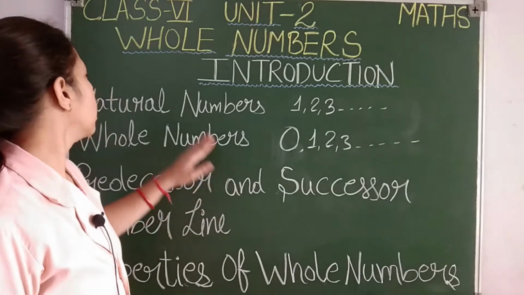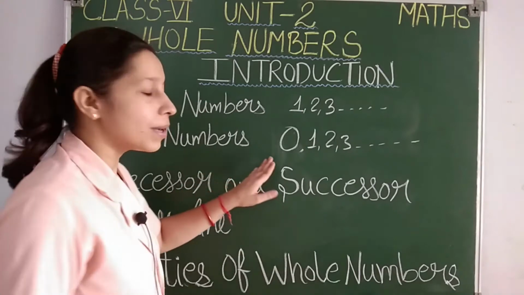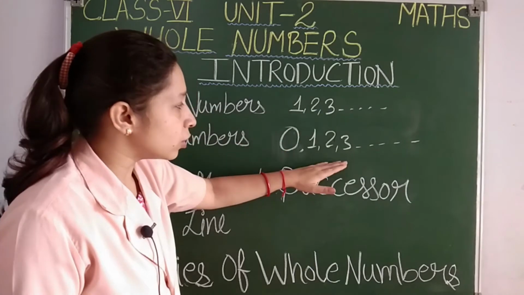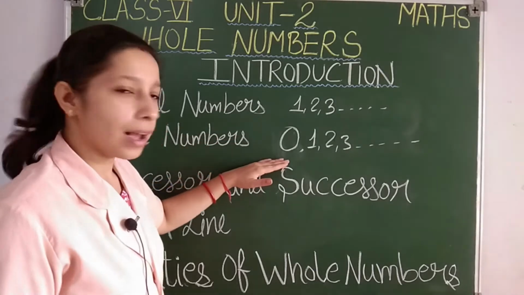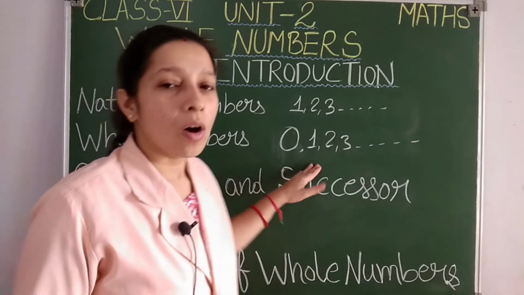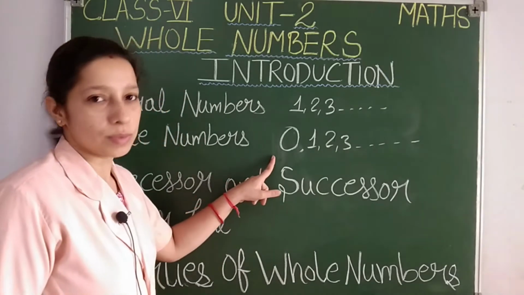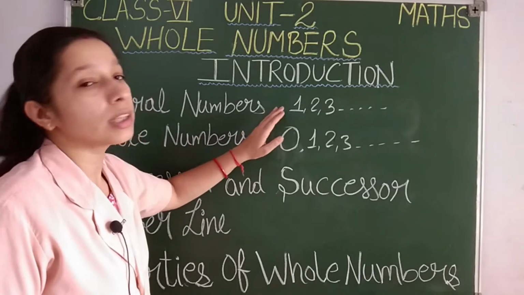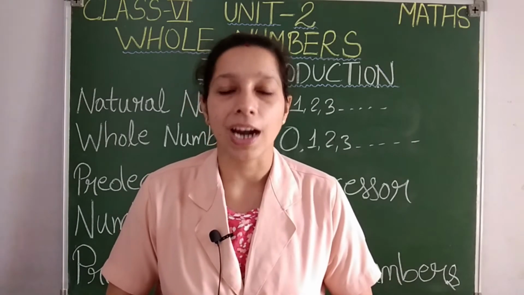So students, the difference between natural numbers and whole numbers is that natural numbers start from 1, whole numbers start from 0. And after 0 you are going to write all the natural numbers in whole numbers. All the natural numbers are whole numbers, but all the whole numbers are not natural numbers, students. Reason: whole numbers start from 0, but in natural numbers we start from 1. 0 is not there in natural numbers. So always remember, natural numbers start from 1, whole numbers start from 0.